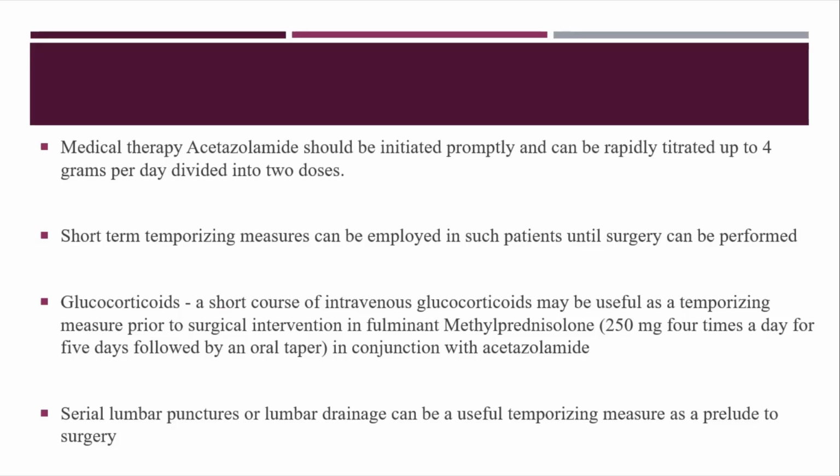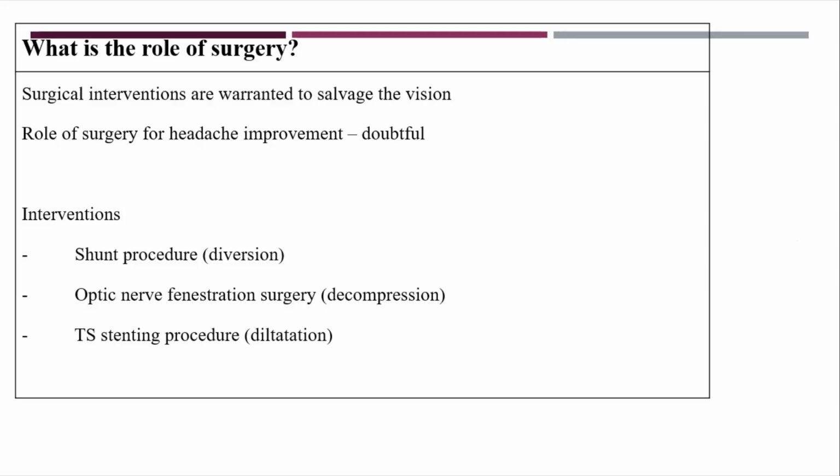Acetazolamide should be started immediately. We can titrate the dose and put the patient on serial lumbar punctures. Sometimes high-dose corticosteroids are also recommended, that is, methylprednisolone pulse followed by oral, and serial lumbar punctures can be planned until the surgical option is decided.